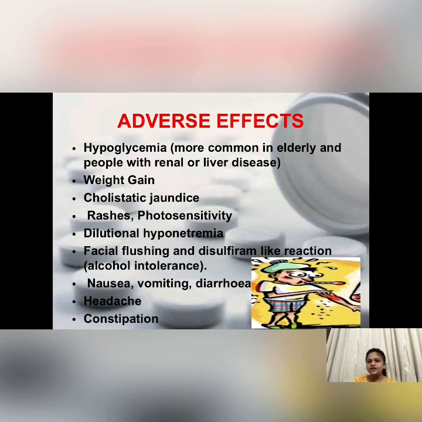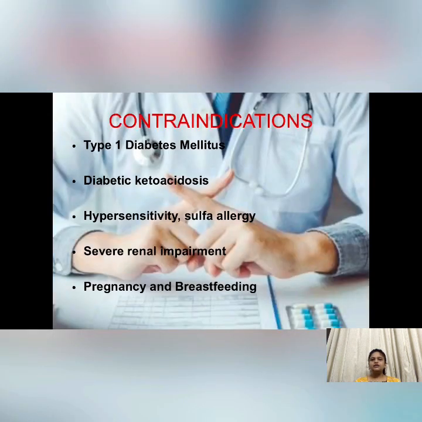Then contraindications, that is, this drug is contraindicated in type 1 diabetes mellitus, where there is a problem in insulin secretion. Then diabetic ketoacidosis, which is a complication of type 1 diabetes mellitus. Then hypersensitivity and sulfur allergy, because it is a drug of the class sulfonylurea, so it contains sulfur, which people having sulfonamide and sulfur allergy can easily develop photosensitivity and rashes and other hypersensitivity reactions.